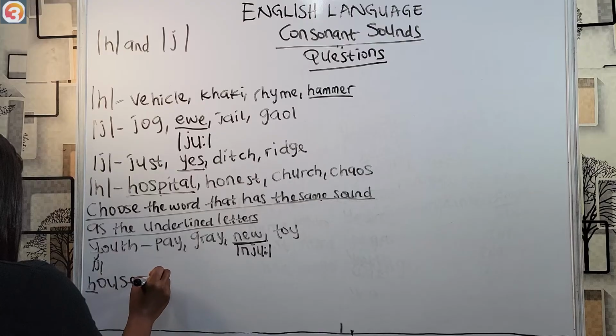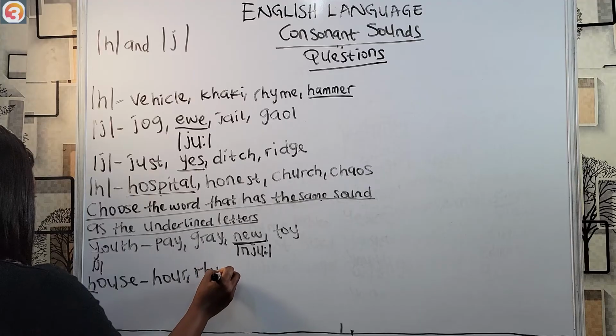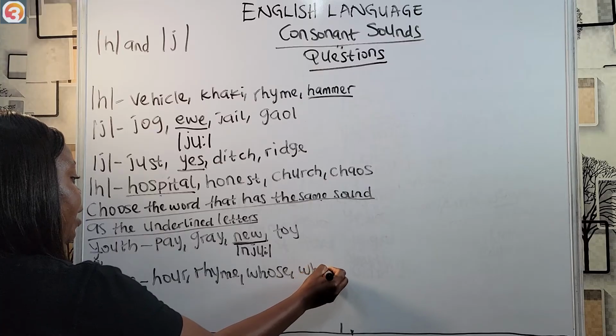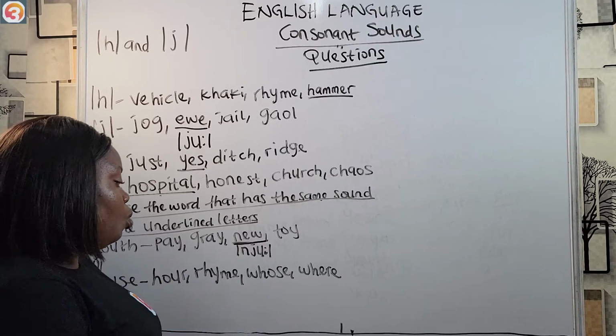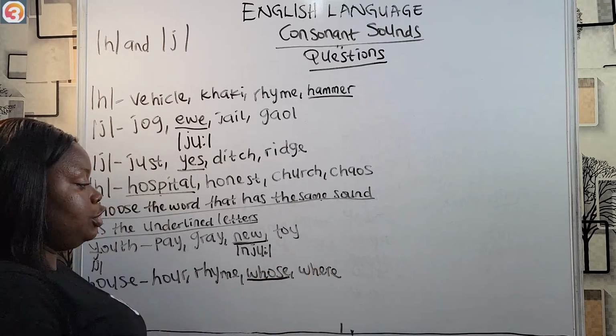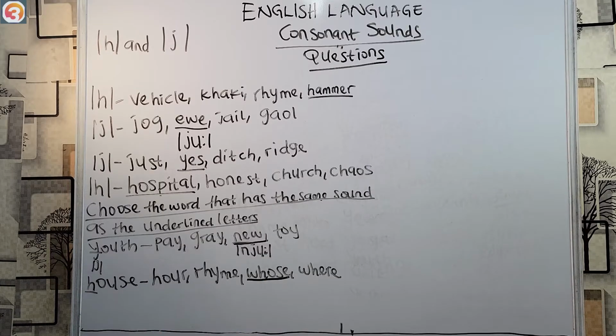house. Here we have a, rhyme, whose, where. In the options given to us, house, we need the sound. Here the H is silent. Rhyme, the H is also silent. Whose, the W is silent, the H is pronounced. While for where, the H is silent, the W is pronounced. So house, whose, both contain the same sound that's underlined here.